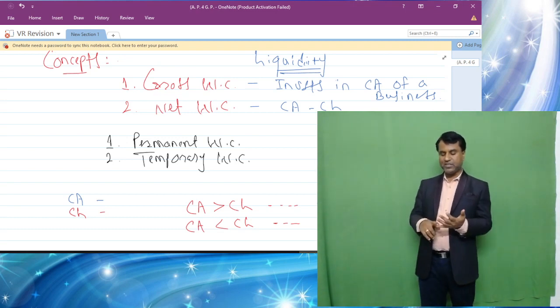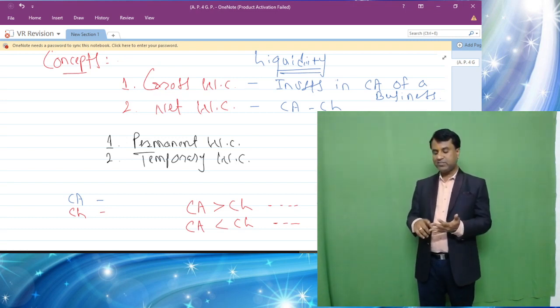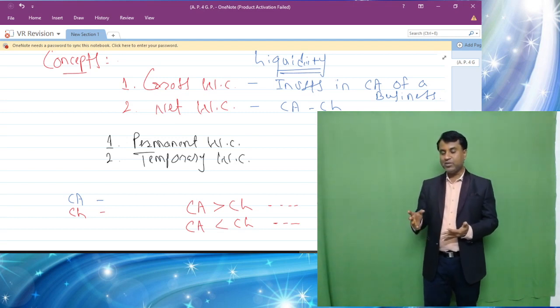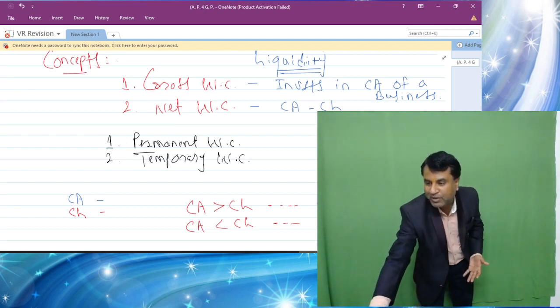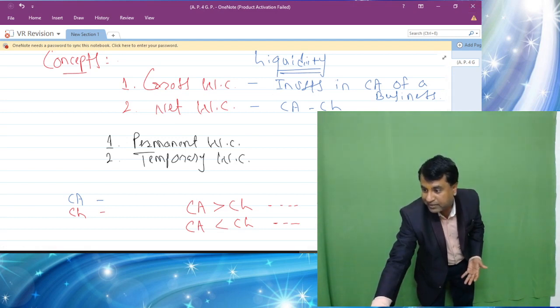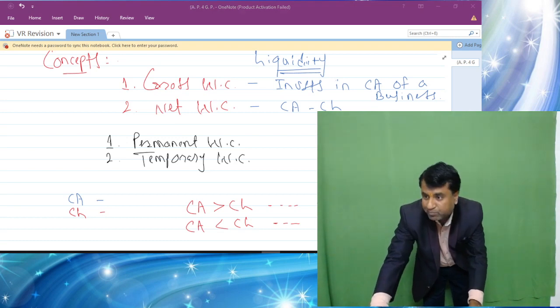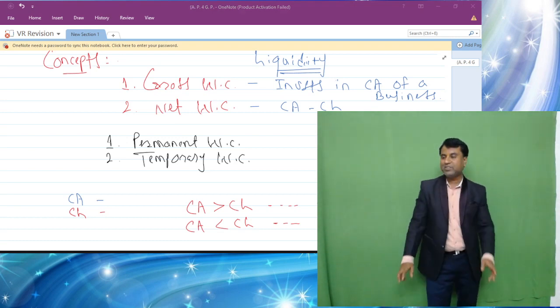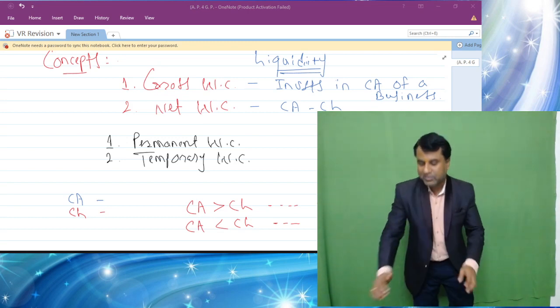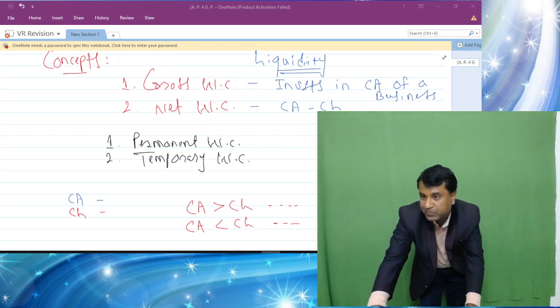For example, grocery stores, restaurants, these are the examples where negative working capital will also not be at all bad. I will tell you here how negative working capital also can help an industry. Practically need to show you certain examples. So students, these are the companies with negative working capital which you can see on the screen here as of now.